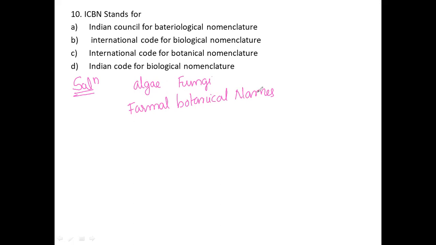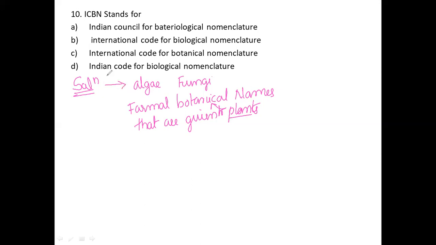The formal botanical names are those that are given to plants, because botany is related to plants. It is nothing but a biological technical term. Now I would like to pick the one correct option for this question.